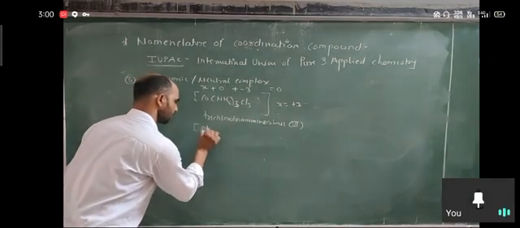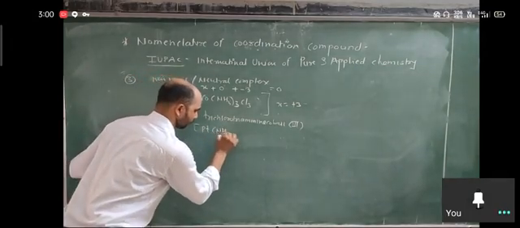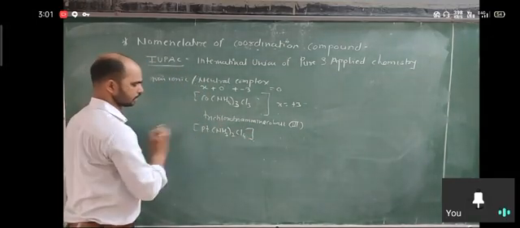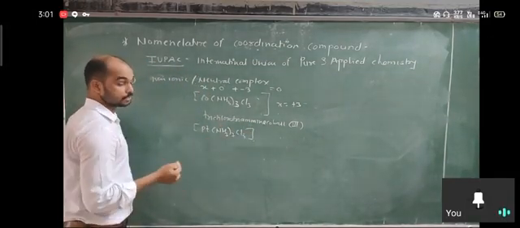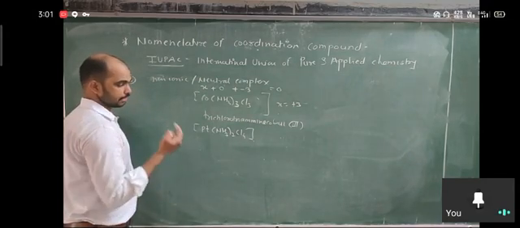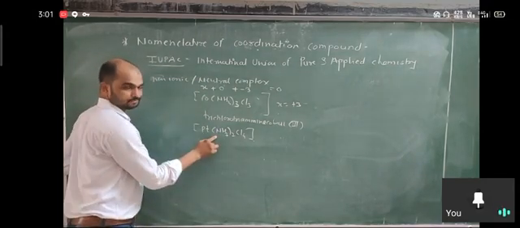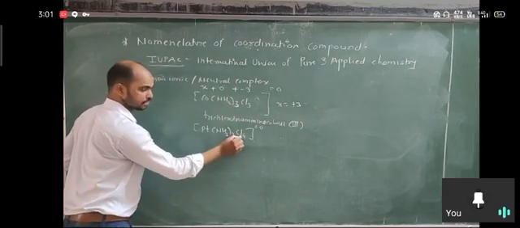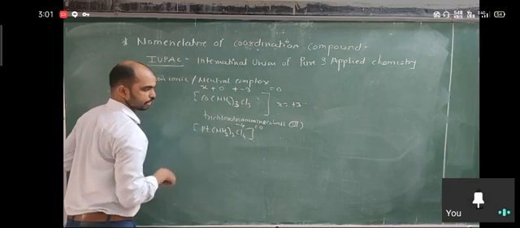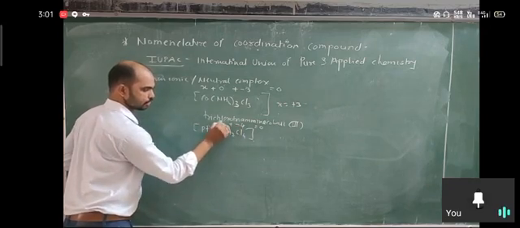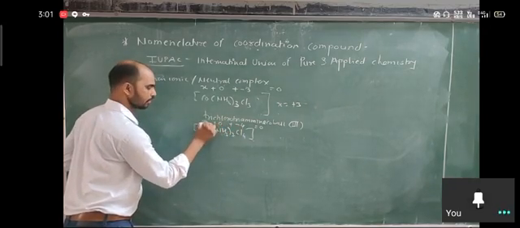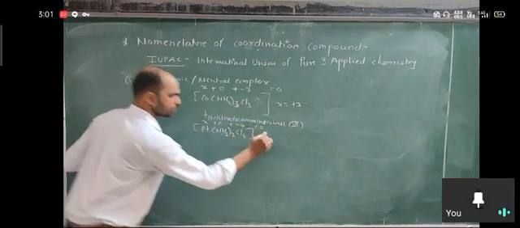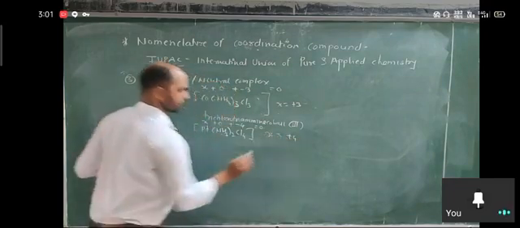Next example: suppose I consider here [Pt(NH3)2Cl4]. Again neutral, because there is nothing present outside of this complex, so there is zero charge. How many Cl? Four Cl. Each Cl shows -1, so -4 charge. You consider 0 for NH3 because it is neutral, and X for platinum. So X plus 0 plus -4 is equal to 0, so X will be +4, the oxidation state.